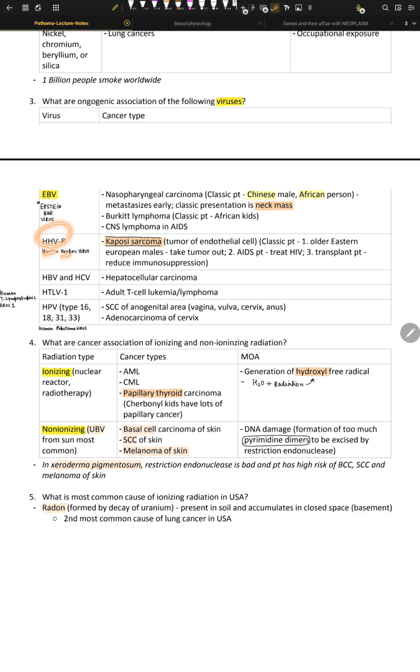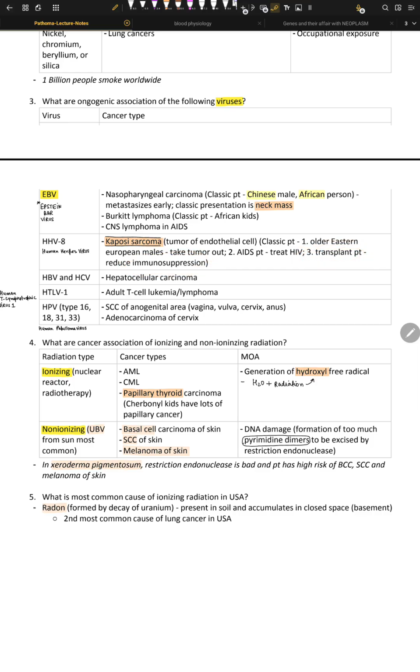HHV, human herpes virus. HHV8, we have multiple types of these viruses. It gives us something called Kaposi sarcoma. The people at risk are, number one, older Eastern European males, second, AIDS patients, and third, transplant patients. They have immune suppression going on in their body.